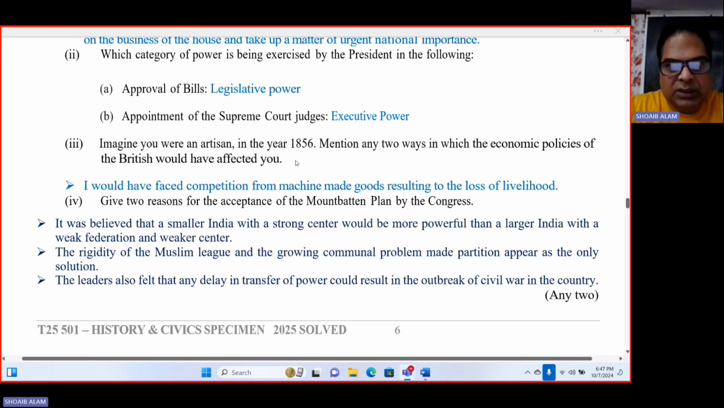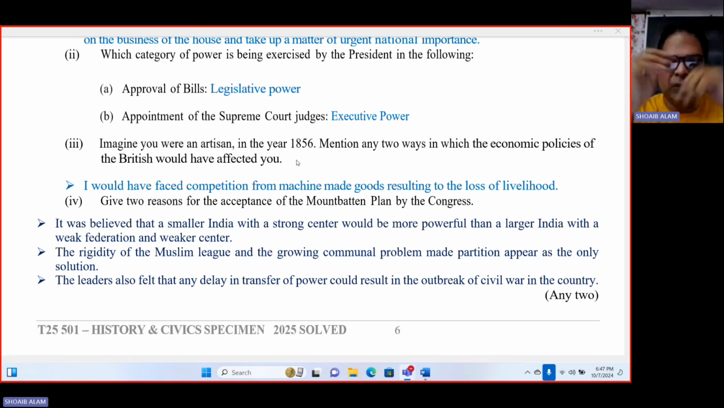Now imagine you are an artisan in the year 1856. Okay, mention any 2 ways in which economic policies of the British would have affected you. So definitely I would have faced competition from machine-made goods resulting in the loss of livelihood. I could have lost my livelihood because I could not face the competition with the British-made machine goods.